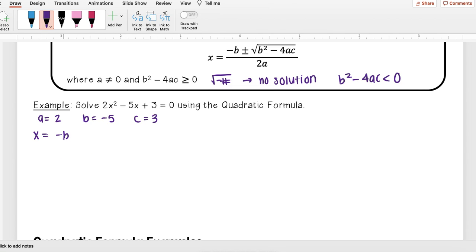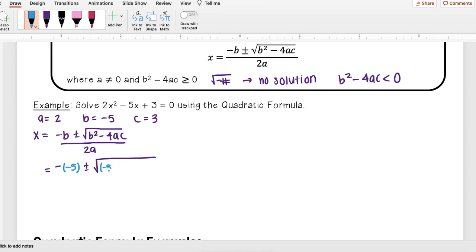So I like to first just copy down my formula. So opposite of b plus or minus square root of b squared minus 4ac all over 2a. And then now I'm going to go ahead and substitute in my values. So here I have negative b, so instead of b, that's really going to be negative 5 plus or minus the square root of b squared, so I'm going to have negative 5.